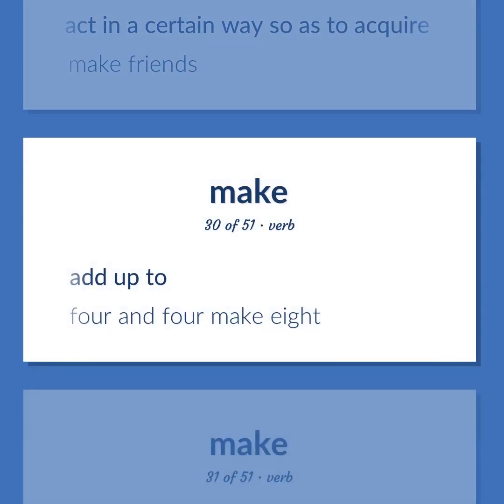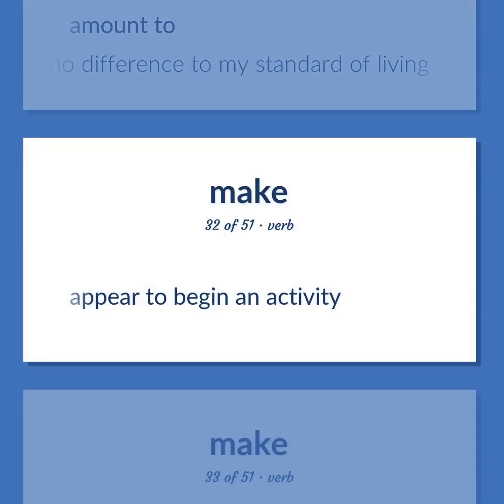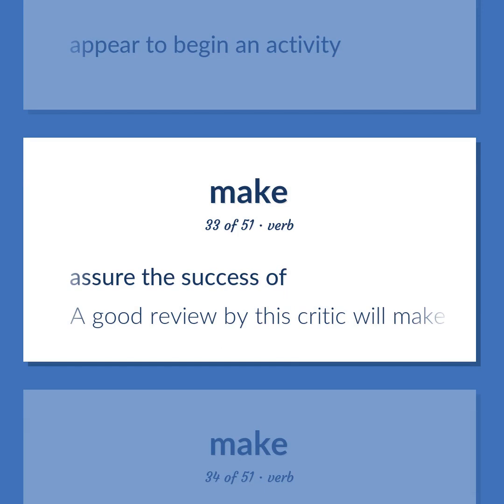Add up to. 4 and 4 make 8. Amount to. This salary increase makes no difference to my standard of living. Appear to begin an activity. Assure the success of.